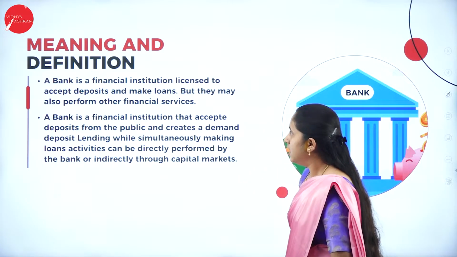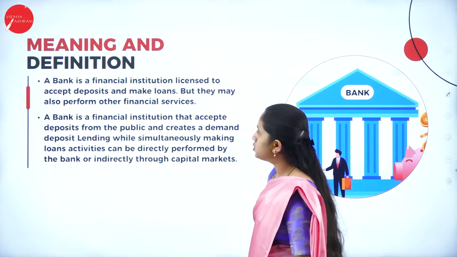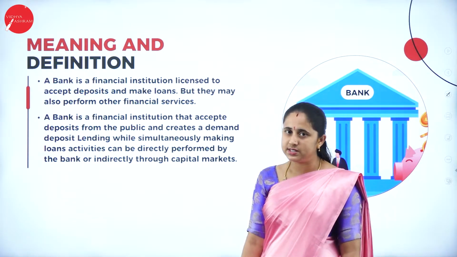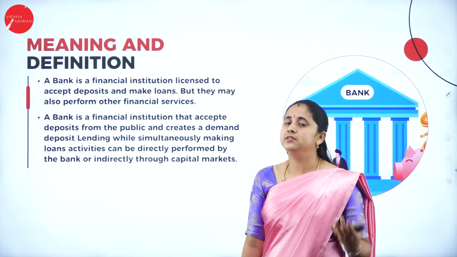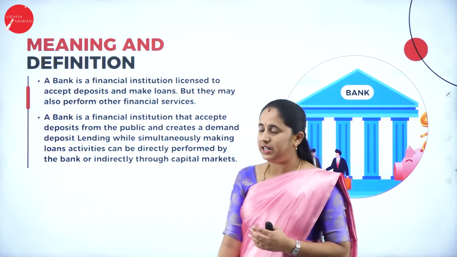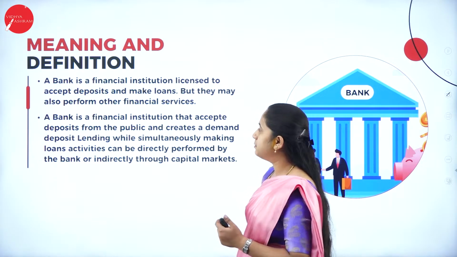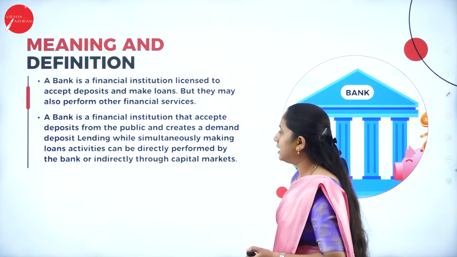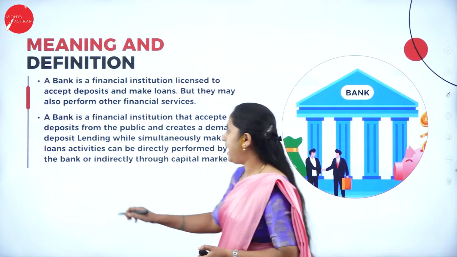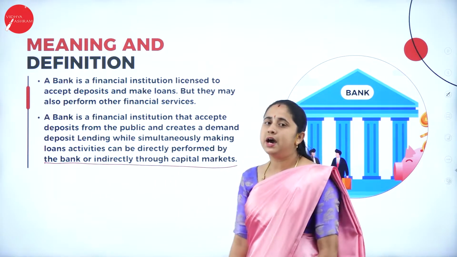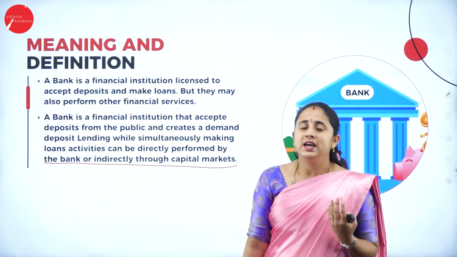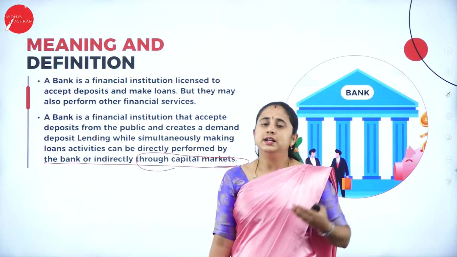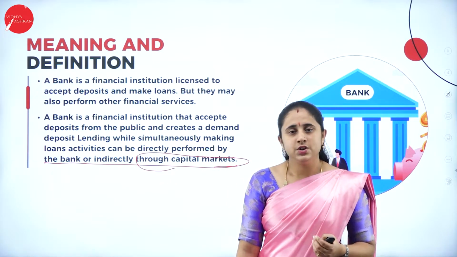Moving further, what do you mean by banking? Meaning and definition. A bank is a financial institution licensed to accept deposits and make loans, but they may also perform other financial services. So not only accepting and lending money, they undertake various other business activities. A bank is a financial institution that accepts deposits from the public and creates demand deposits, while simultaneously making loans. Lending activity can be performed directly by the bank or indirectly through the capital market. So directly they create the demand for money, or else through the capital market they create demand for money and lend money to the general public.